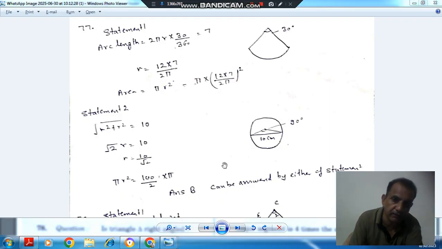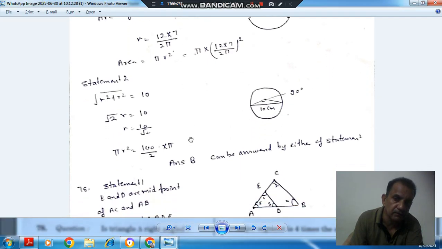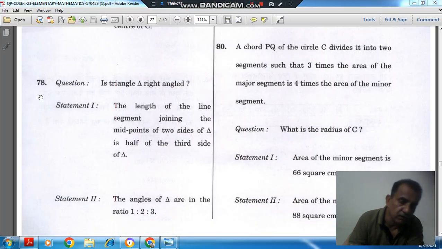The question is: is the triangle right angled? Statement 1: the length of the line segment joining the midpoints of two sides of a triangle is half of the third side of the triangle. Statement 2: the angles of the triangle are in the ratio 1:2:3.